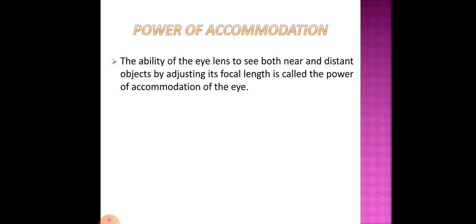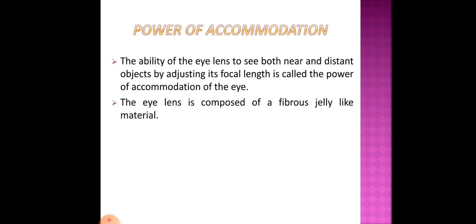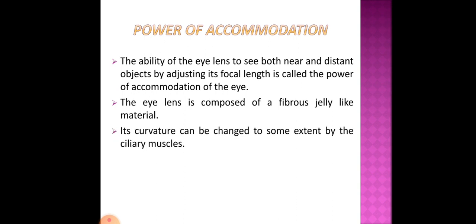Clear? The eye lens is composed of a fibrous, jelly-like material. Its curvature can be changed to some extent by the ciliary muscles. The ciliary muscles hold the lens and can change its curvature.